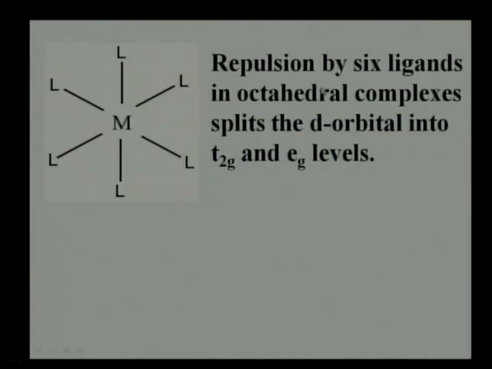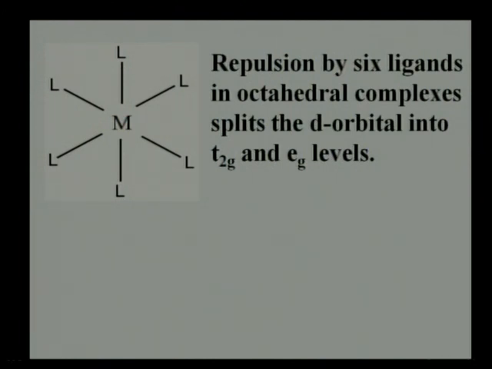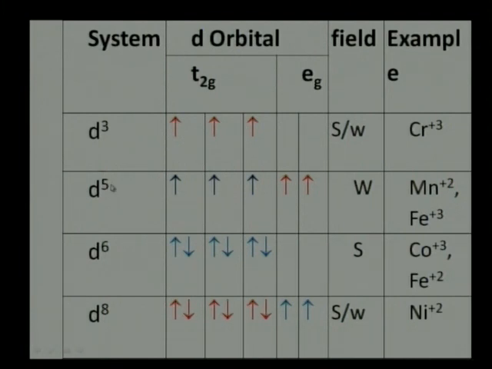The repulsions by 6 ligands in octahedral complexes split the orbitals into T2g and Eg levels. But if these d electrons are symmetrically arranged, they will repel all 6 ligands equally, and the structure will be a regular octahedral. Now here, all these d3, d5, d6 and d8 systems are symmetrically arranged, means the T2g orbitals are symmetrically arranged. So here all these 5 d orbitals having a single electron means the ligands approaching from these x, y and z directions will be repelled equally, and as a result in this kind of system, all structures are regular octahedral.